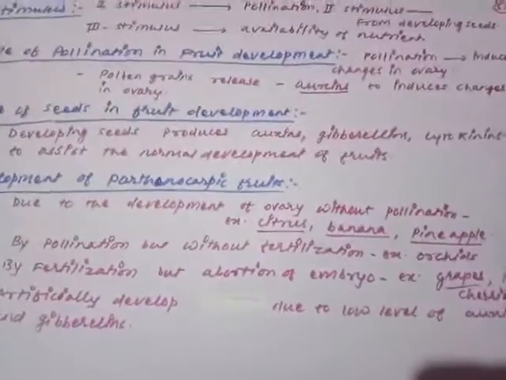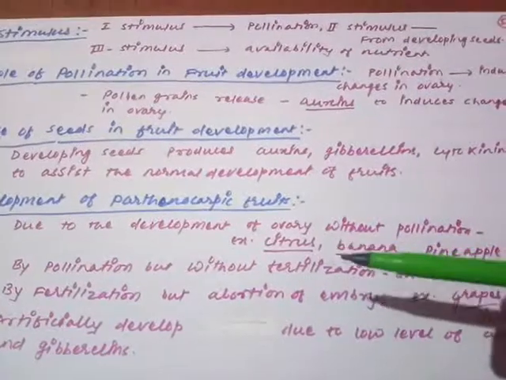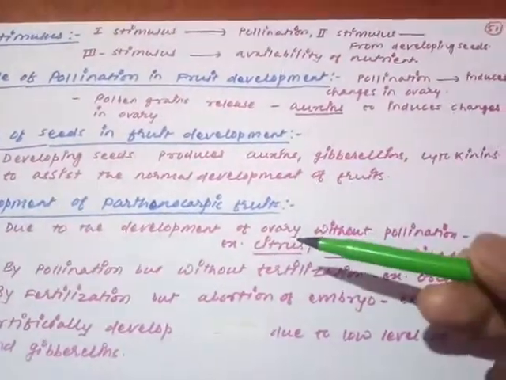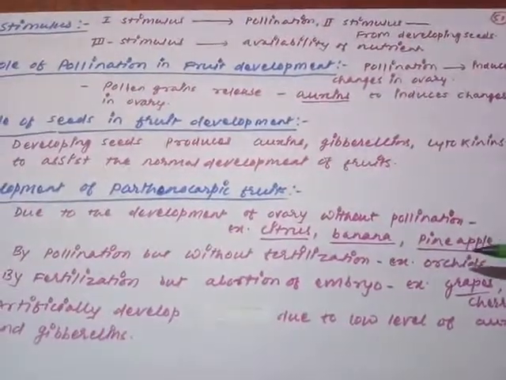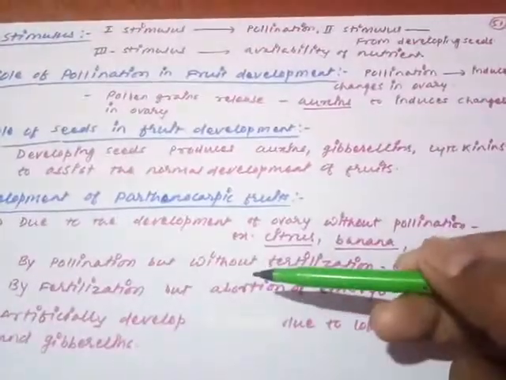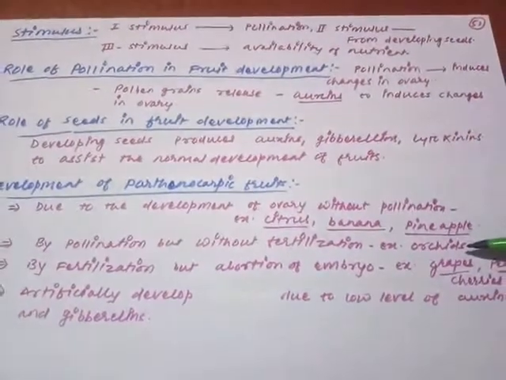In the first case, the ovary developed without pollination; the citrus family fruits, banana and pineapple are examples. Second, if pollination occurs but fertilization fails, orchids are examples.